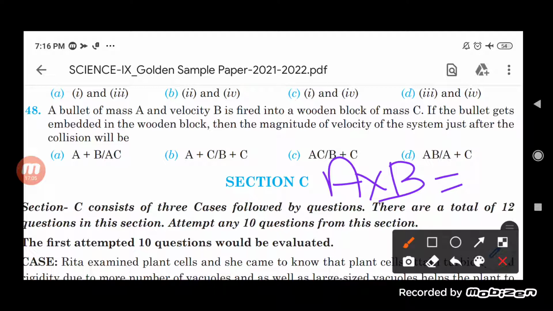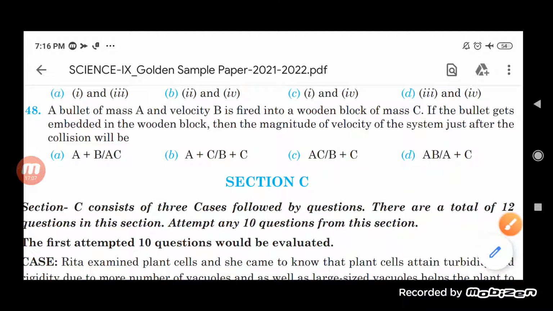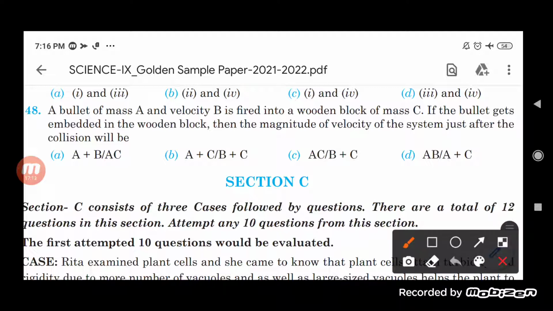It means after collision, what happens. As the collision happened, the velocity of both of them changed, because this time the bullet sticks with the wooden block, and now both of them are moving together.